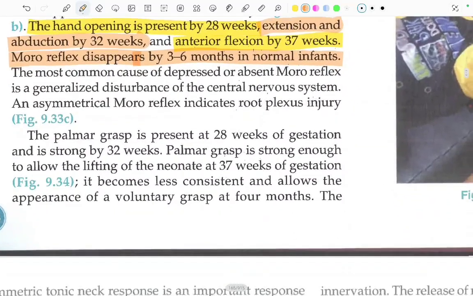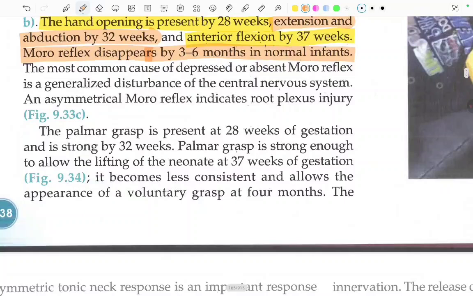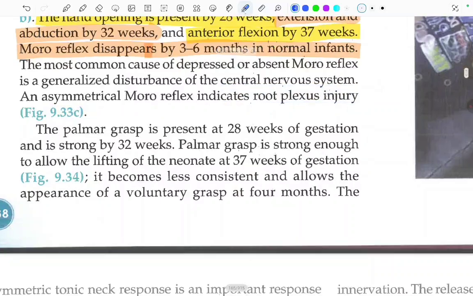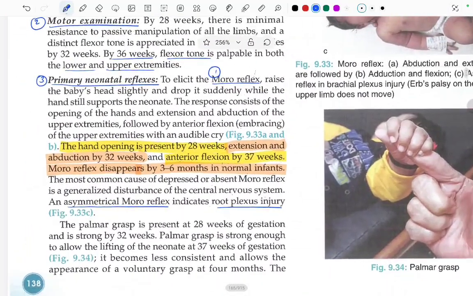The most common cause of the depressed or the absent Moro's reflex is generalized disturbance in the central nervous system, and asymmetrical Moro's reflex indicates root plexus injury. Asymmetrical Moro's reflex represents what? Root plexus injury.